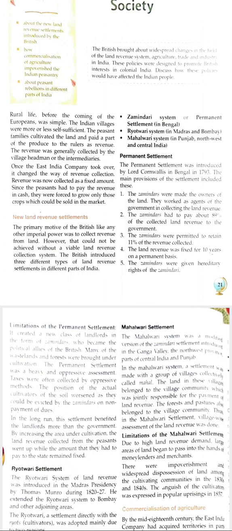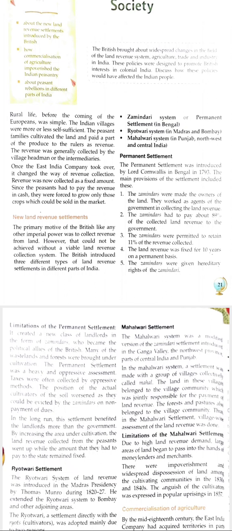Now, there were some limitations also of the permanent settlement. This system created a new class of landlords, zamindars, who became the political allies, or supporters, of the British. They were very loyal to the British. Many wasteland and forests were brought under cultivation. The permanent settlement was a heavy and oppressive policy. Taxes were often collected by oppressive, very cruel methods. The position of the actual cultivators, the farmers of the soil, was very, very bad.